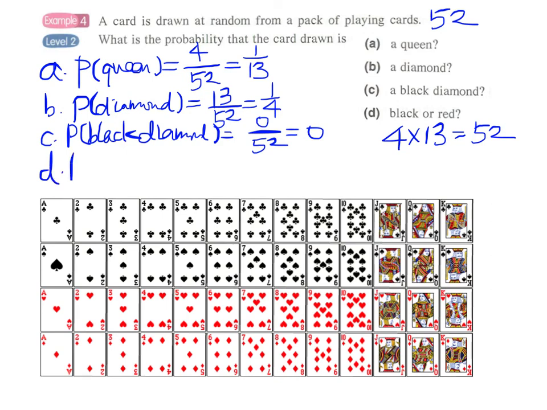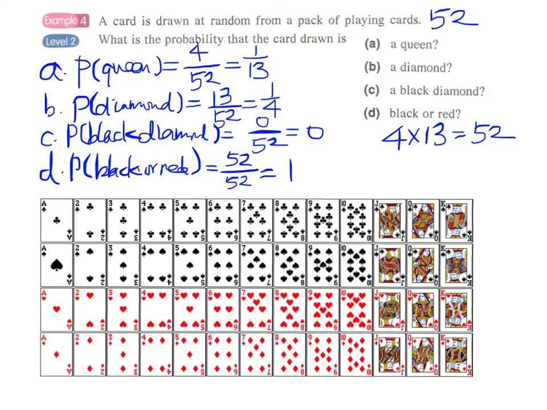And finally, part D, the card is either black or red. So we have 26 black cards and 26 red cards. So there are a total of 52 either black or red cards. So this will be 1. 52 over 52 equals to 1.